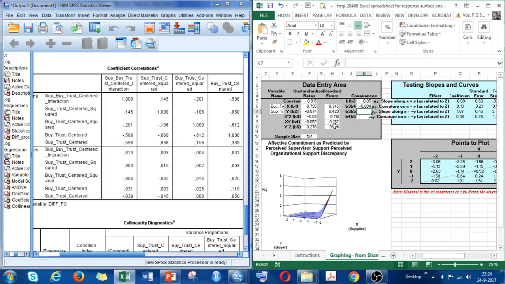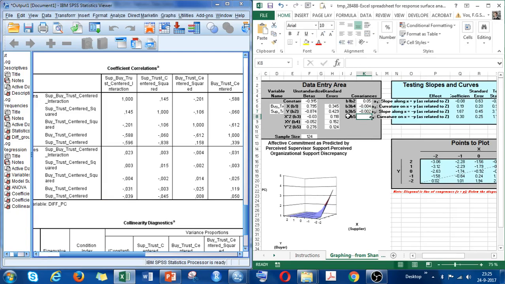Then we have B3 and B5, which are the two squared, the x squared and y squared. So we have to take a look at supplier trust centered squared with buyer trust centered squared, which is actually this one. Oh, no, sorry, this one. So it's supplier trust centered squared, buyer trust centered squared, minus 0.002.